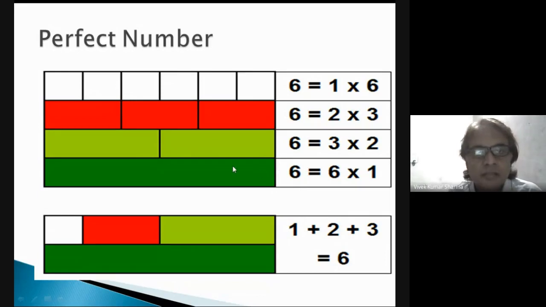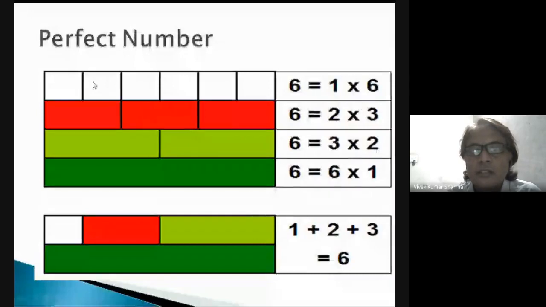Okay, so you can see here 6. There is one factor, which means 6 is divided into one block. Then these blocks are divided into two parts, then into three parts, one, two, three. Then these three blocks are divided into two parts, so 3 into 2.